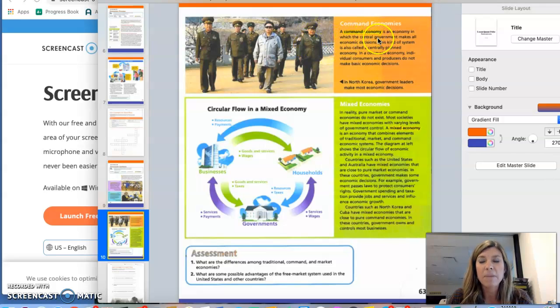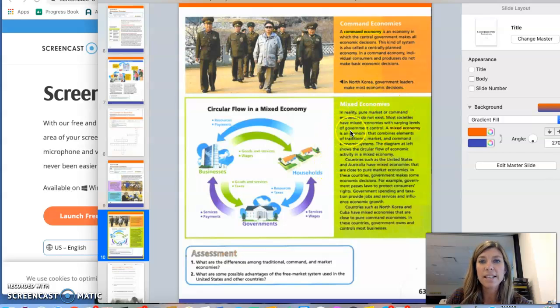In a command economy, the central government makes all economic decisions. This kind of system is also called a centrally planned economy. In a command economy, individual consumers and producers do not make basic economic decisions. So if you look back at the different governments that we studied, this would obviously be an authoritarian one. So in North Korea, government leaders make most economic decisions.